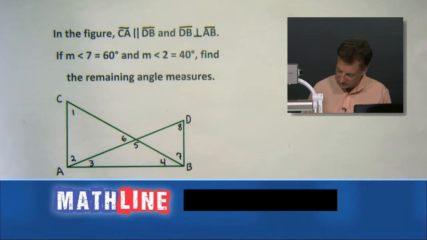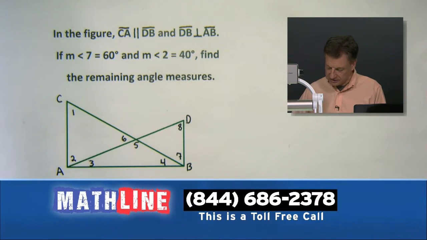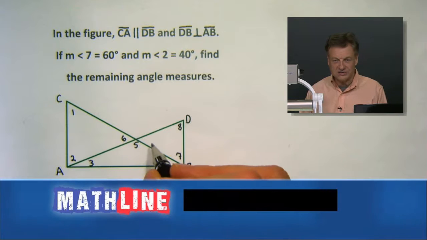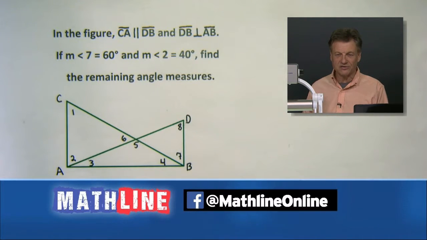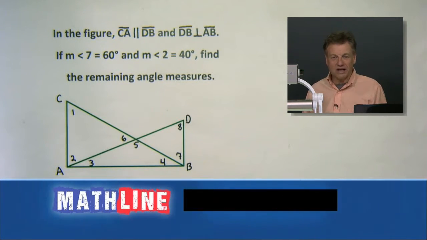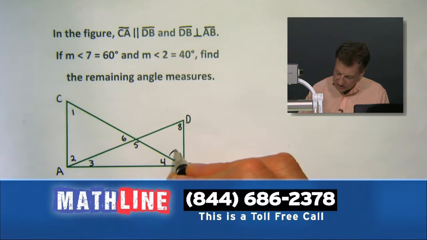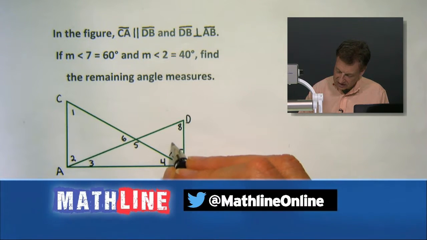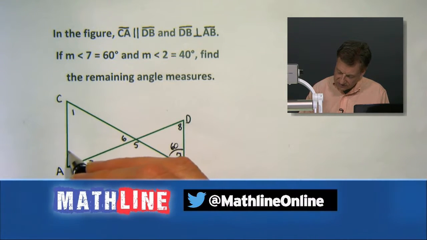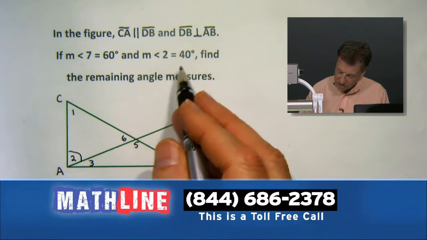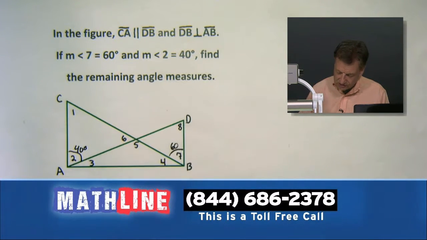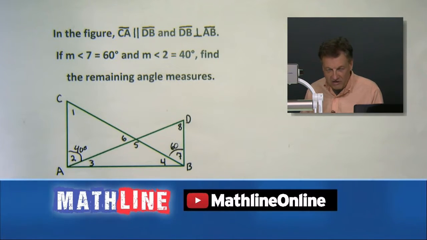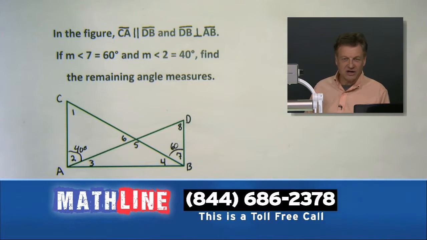Now, there are a bunch of angles. Whew, a lot of them. I see 8, and I see 1. I guess I could put a 9 there if we wanted to. There are a lot of angles that we didn't even mark. But what if I were to tell you that angle 7 is worth 60, and over here this angle could be worth 40 degrees. Keep in mind these figures don't get drawn very well to scale, but they're fun to play with anyway, and we'll still manage to get 180 degrees in each triangle.